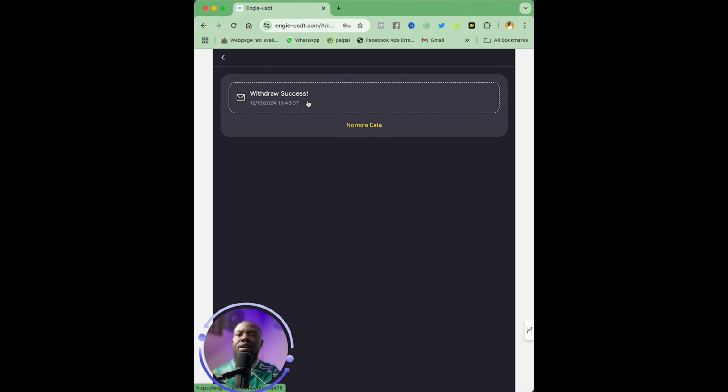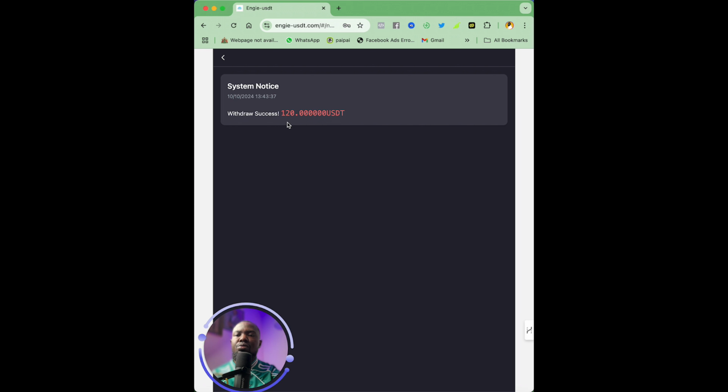Okay, you can see that I already made a withdrawal yesterday on this platform. I was able to withdraw $120 USDT, and the withdrawal came immediately. So December is right there at the corner, and how are you preparing for it though?